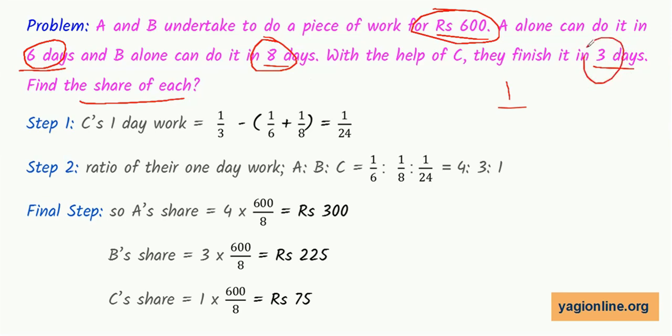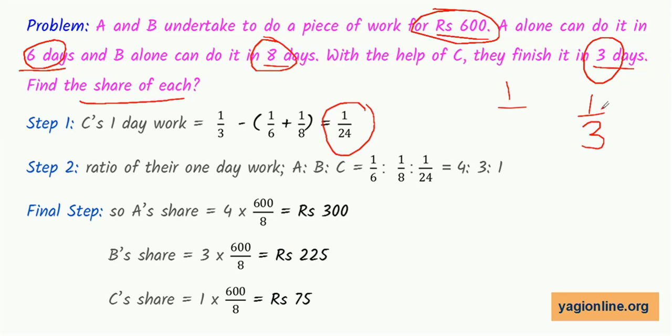Since all three of them are doing together, we know the 1 day total work, that is 1 by 3, minus A and B's work, that will give us C's 1 day work. The trick here is, we have found out 1 day work, because the work is completed in 3 days, so 1 day work is 1 by 3. This is 1 day work.